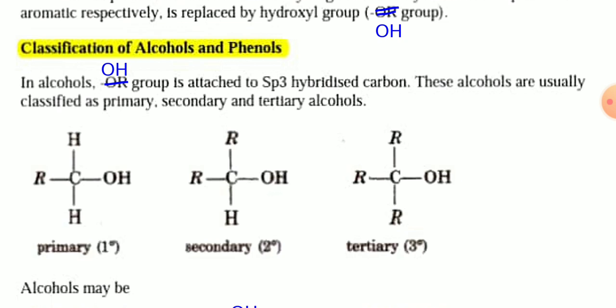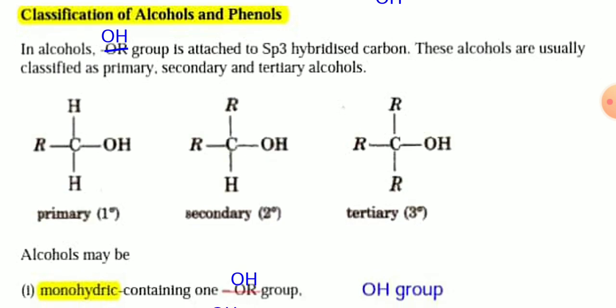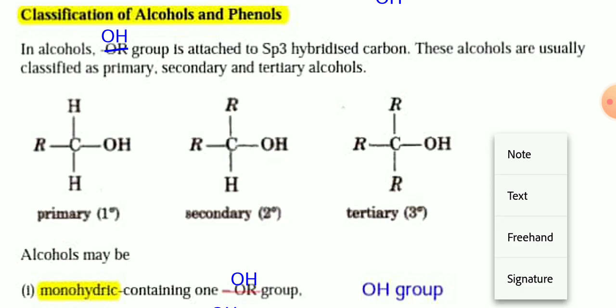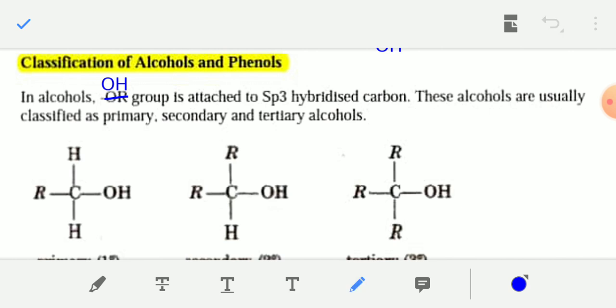Now, classification of alcohol. Alcohols are generally of three types: primary alcohol, secondary alcohol, and tertiary alcohol. In alcohol, the OH group is attached to an sp3 hybridized carbon. So first, primary or 1-degree alcohol. If the carbon atom containing the OH group, the hydroxyl group, is directly attached to one alkyl group, then it is known as primary or 1-degree alcohol.